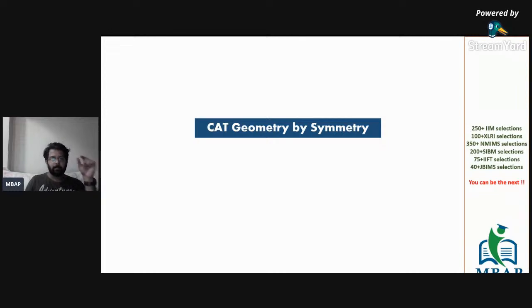If the difficulty level of the paper per section per question is going to go up, it's extremely crucial for us to work a lot on the accuracy part. People who are expecting their score to be above 95 percentile should have an accuracy rate of around 75 percent and above. And people who are expecting 99 percentile plus should have an accuracy rate of more than 85 percent for sure.